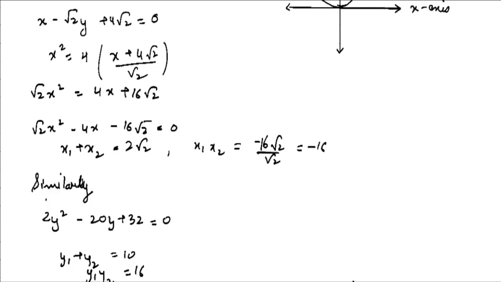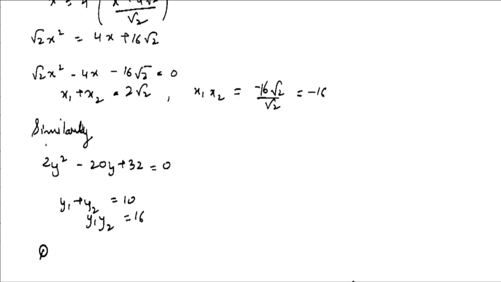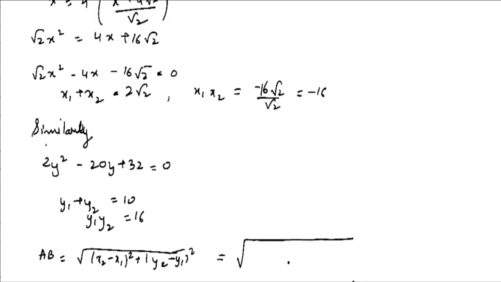Now let us name this point as A and this point as B. So distance AB will be the root of x2 minus x1 whole square plus y2 minus y1 whole square. So this will be 2 root 2 whole square plus 64 plus 10 square minus 4 into 16.